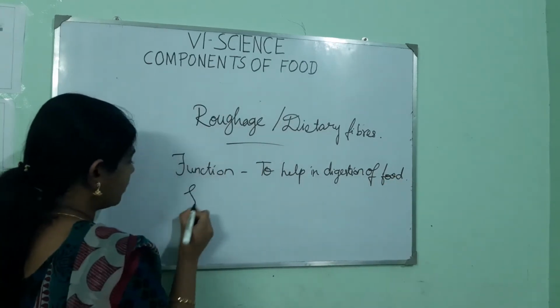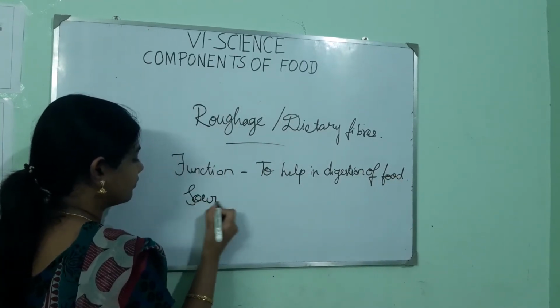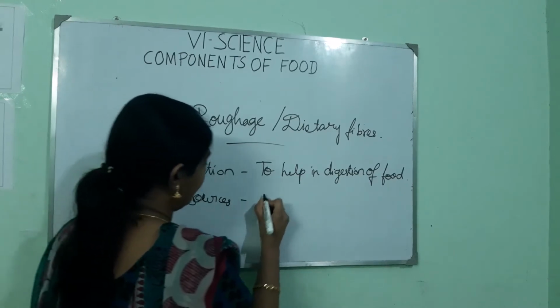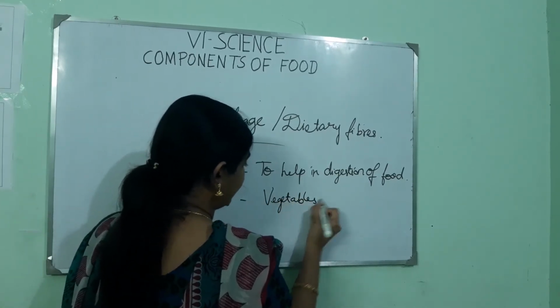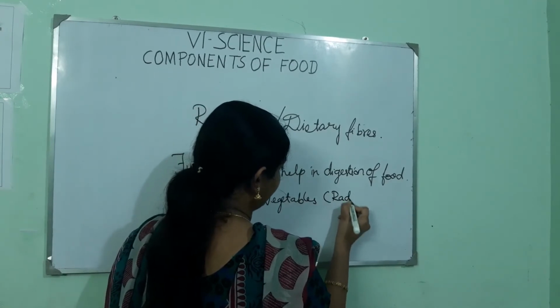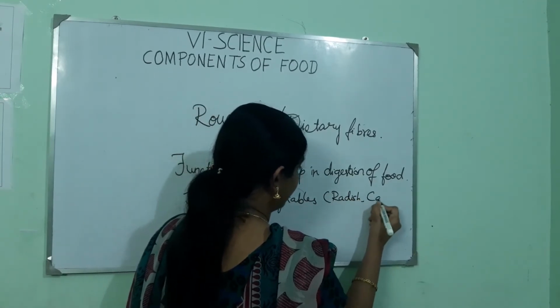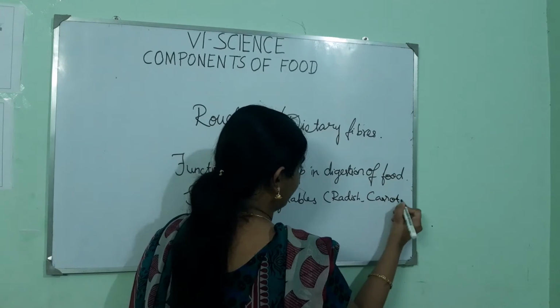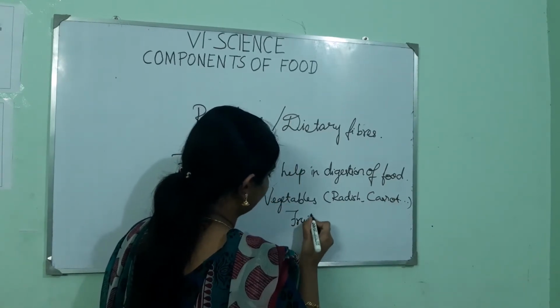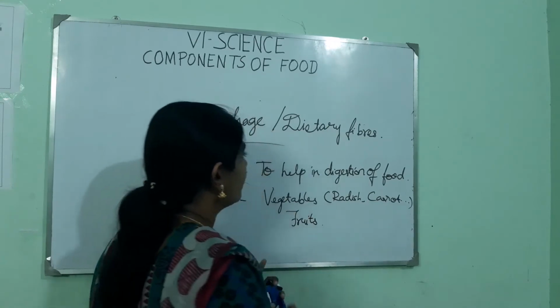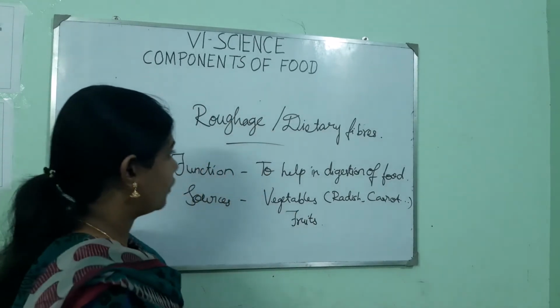Their sources are vegetables such as radish, carrot, etc., and some fruits. Okay, our next component of food is water.